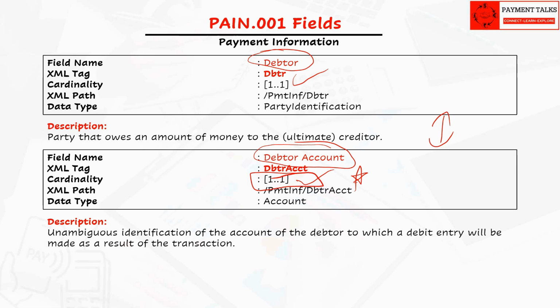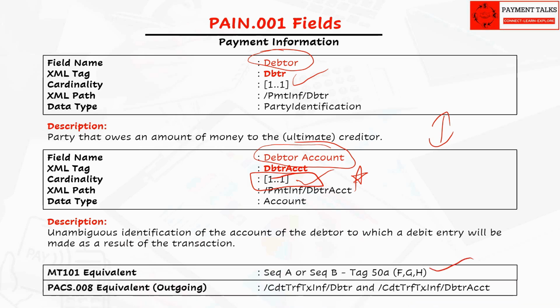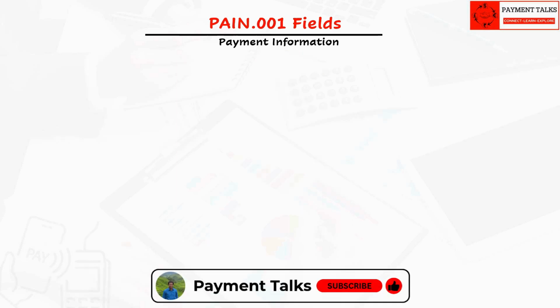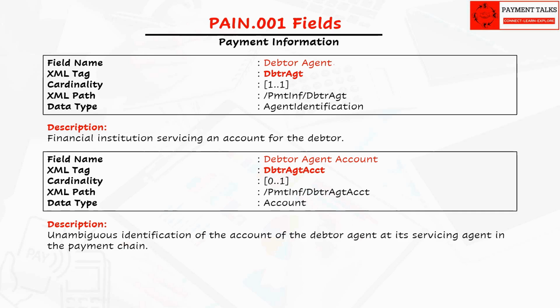The MT101 equivalent fields are either sequence A tag 50 F, G, H options or the same field in sequence B. The Pacs.008 equivalent fields are with the same name. The next set of fields are debtor agent and its account. The agent field is mandatory but the account field is optional. In fact, I don't see the use of debtor agent account in Pain.001.